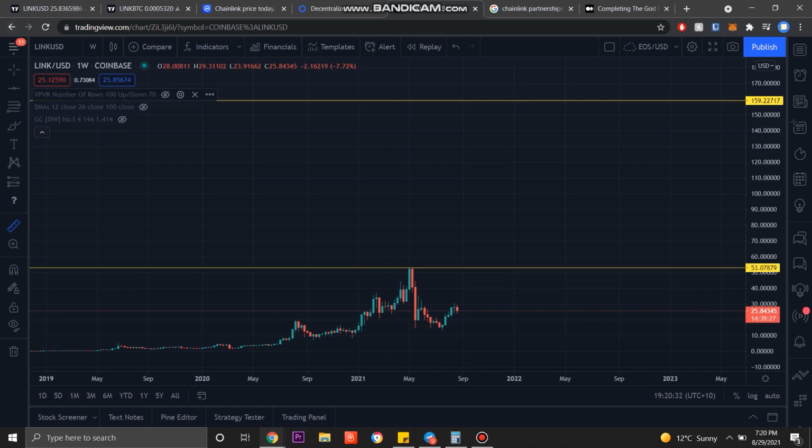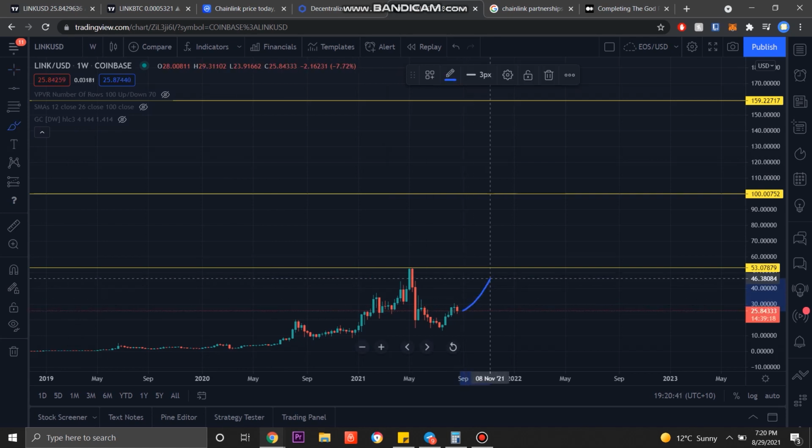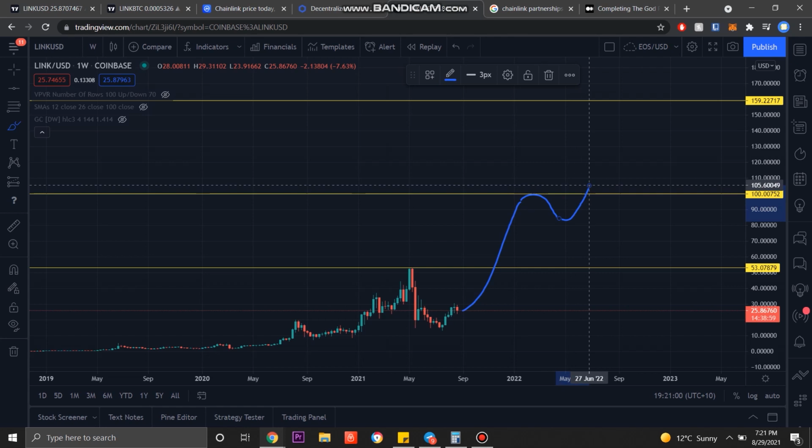I will say 100 USD, if we point out 100 USD, would probably be a good profit-taking zone. What I like to do with coins like this is as it reaches the 100 USD milestone, obviously we're going to see a massive sell-off at 100 USD. Whether we go up or not from there is the question. But we usually see sell-offs as that is a massive psychological resistance zone where people will be taking profits. So I like to sell at 100 USD and then wait for it to be broken before we're re-entering, as that is confirmation that we will be heading higher than that point.